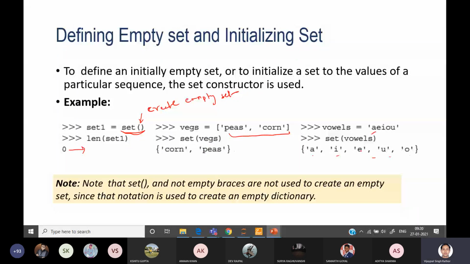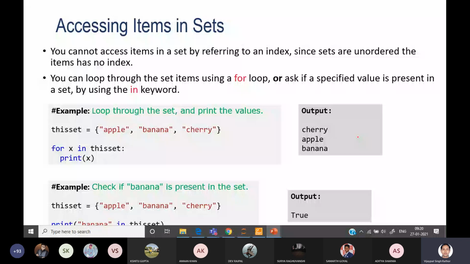Now, accessing the items of the set. We can iterate over a list, tuple, dictionary. In a similar way we can also iterate over the set, but it will not guarantee that all the elements are printed in the same order in which you have stored them, as this is unordered. You can see apple, banana, cherry, these are the three items. So you can access the elements by iterating over the set, then every element will be passed one by one and printed. Here you can see every element we are getting.